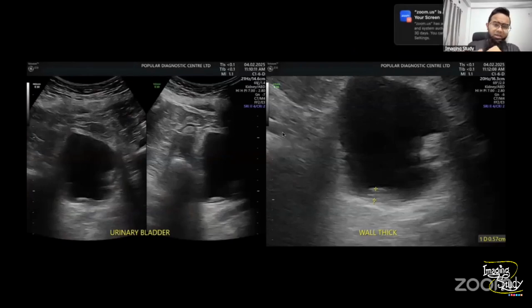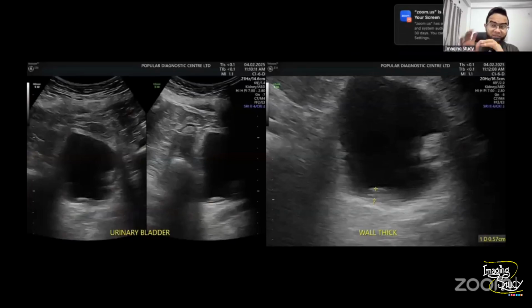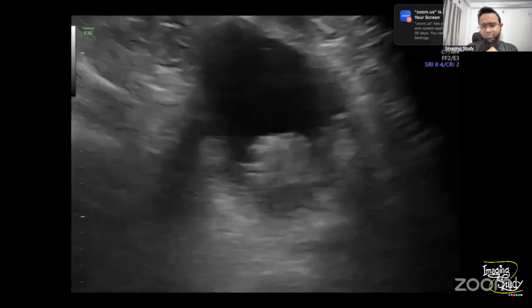Now the urinary bladder is quite partially filled. Patient couldn't hold more. He complained about pain and difficulty. So we checked him, and the bladder wall was slightly thickened, but for this partially filled urinary bladder, it's very difficult to say. So we need a more filled bladder to call it a thickened bladder wall, because in the filled state, you may see the wall getting thinner. Anyway, let's jump into the lesion.